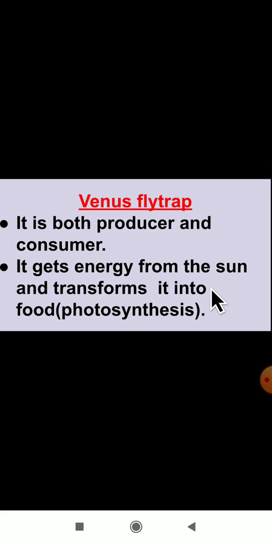It gets energy from the sun and transfers it into food here. Then how is this Venus flytrap getting the energy? From the sun it will take the energy and it transfers it into food. Which process is it? The photosynthesis process. First it will take the energy from the sun and then it will transfer it into food.